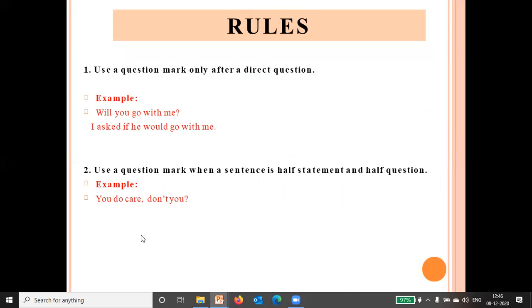Use a question mark when a sentence is half statement and half question. You can see here this is one sentence, but it has two different kinds of sentences. First is "you do care," which is a statement, and "don't you" is a question. So you have to insert the question mark at the end of the rest of the sentence, like this one.